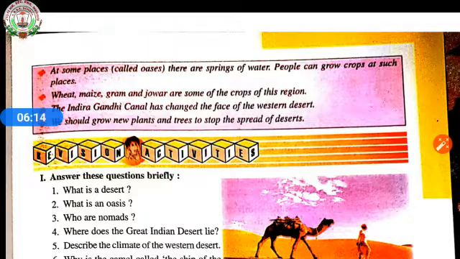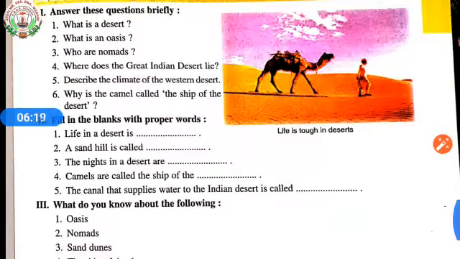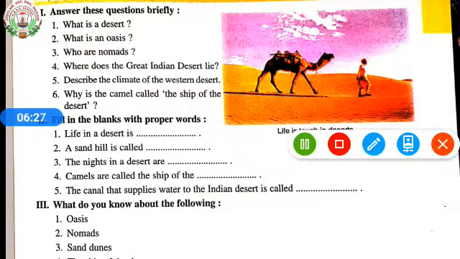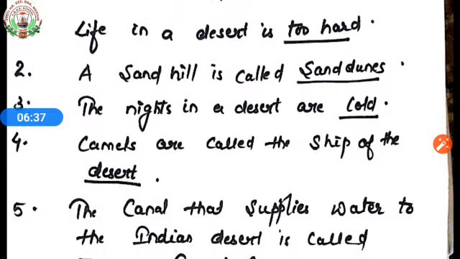Okay, understood this much? Now come to the exercise. Fill in the blanks with proper words. Life in a desert is too hard. Here you can see the answer. Life in a desert is too hard. Second, a sand hill is called sand dunes.